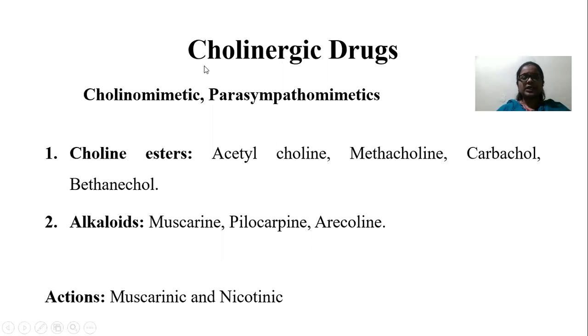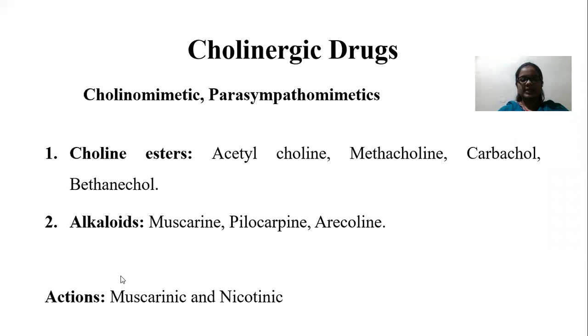Cholinergic drugs are divided into two categories, that is choline esters and alkaloids. Examples of choline esters are acetylcholine, methacholine, carbachol and bethanechol. Examples of alkaloids are muscarine, pilocarpine and arecoline.